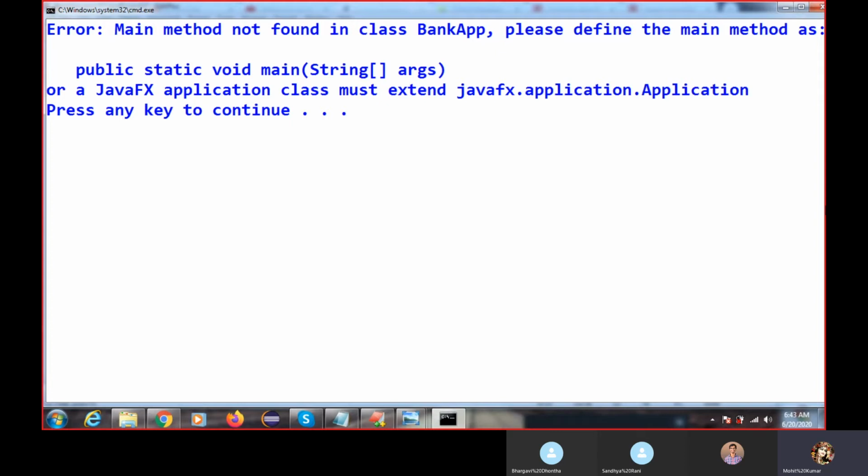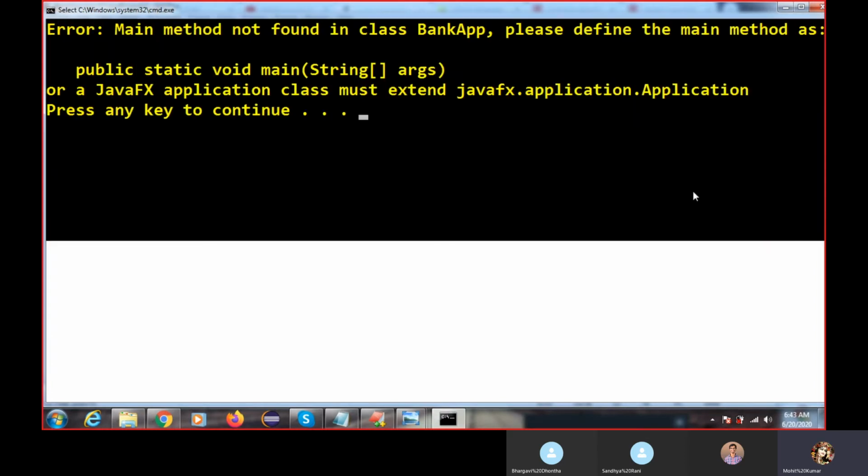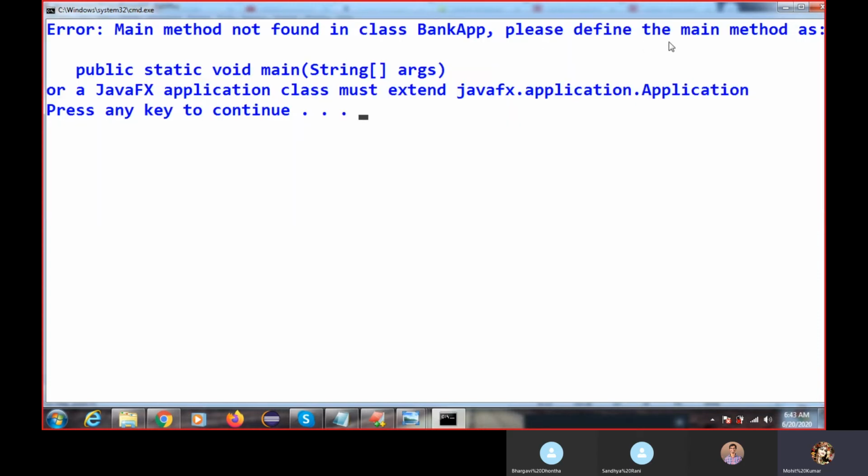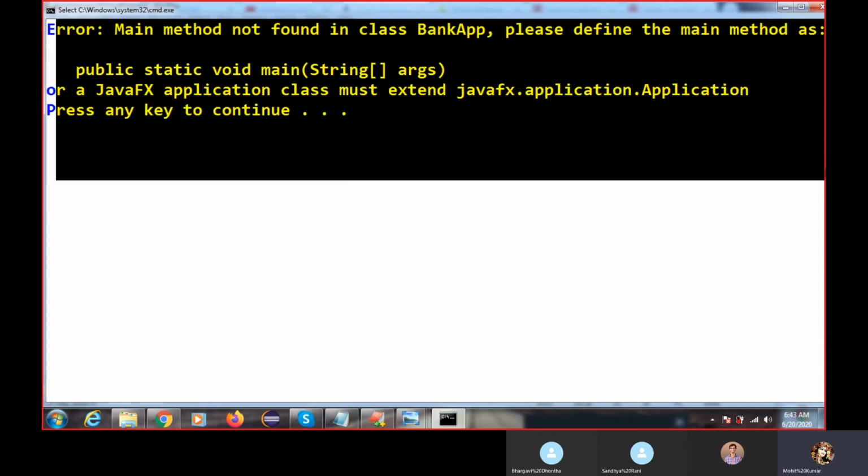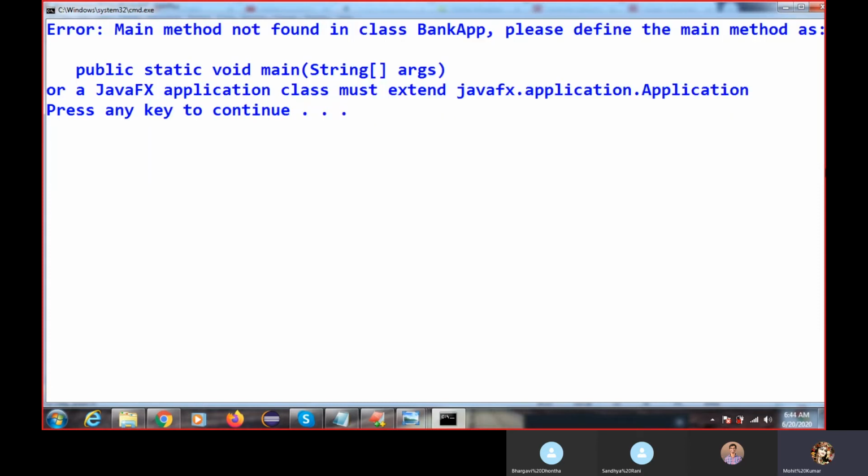The compiler's job is completed, but while executing this code, again I am getting an error: main method not found in class Bank. Please define the main method. So that is another problem. How do we resolve this problem, and why is the main method required? Why is the JVM looking only for the main method?